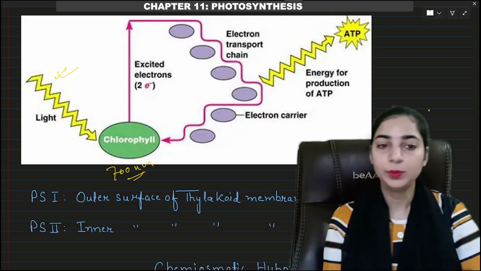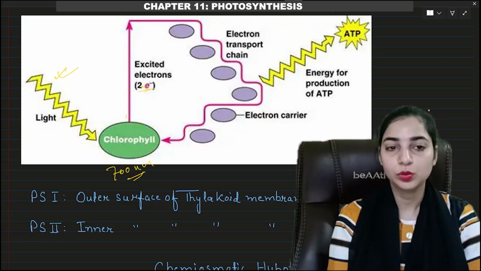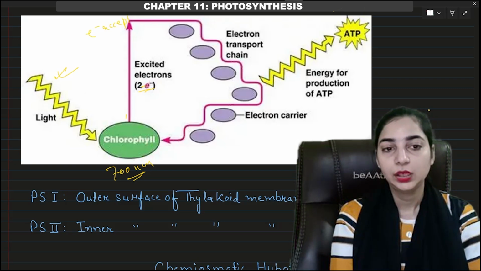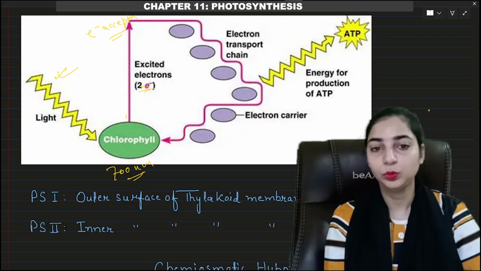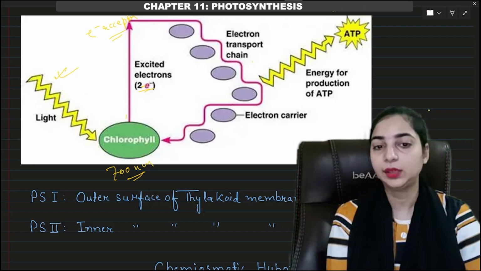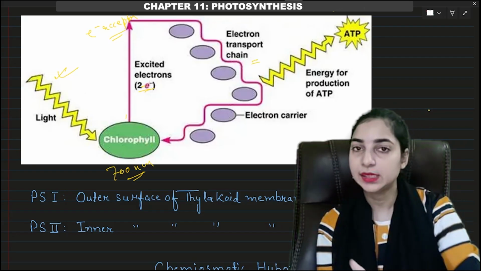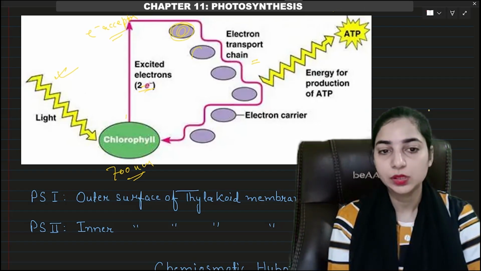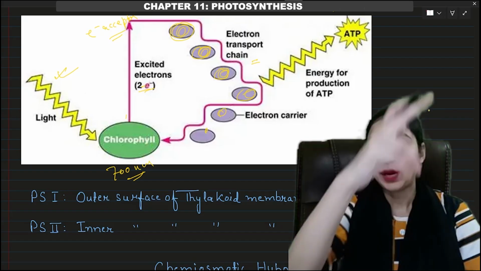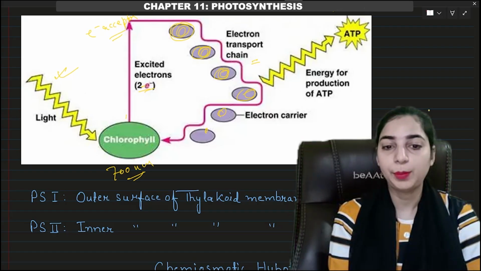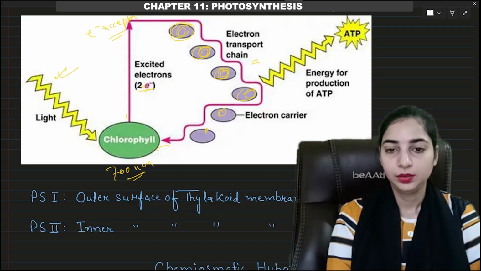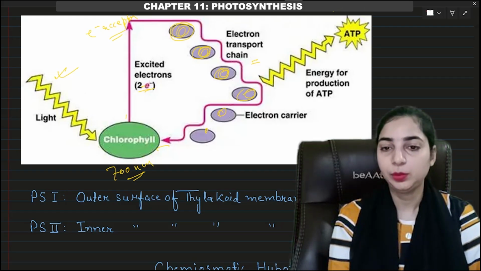So this light will be absorbed. The electron will get excited. So the electrons got excited, accepted by the electron acceptor. Here we will have the electron acceptor. Then this electron will be passed through the electron transport chain or electron transport system, which will consist of several electron carriers. So these oval shaped molecules are the electron carriers. Then passing through them, the electron will be cycled back to the same photosystem 1. And during this process ATP will be formed.